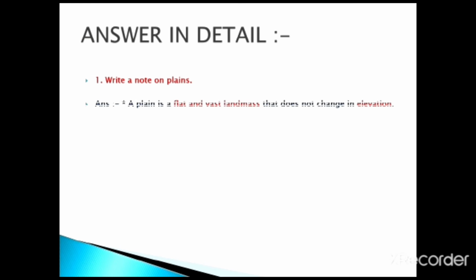The next heading, answer in detail. The first question, write a note on plains. Answer: a plain is a flat and vast land mass that does not change in elevation.